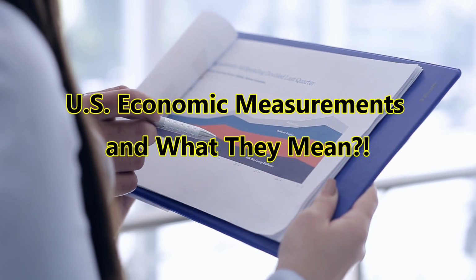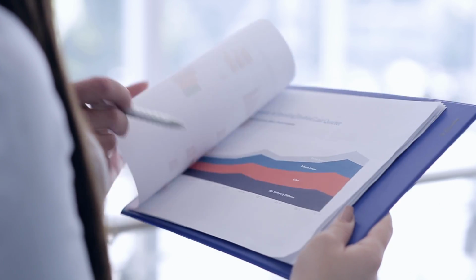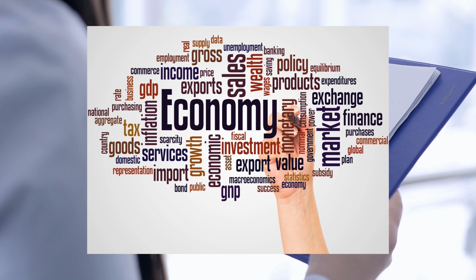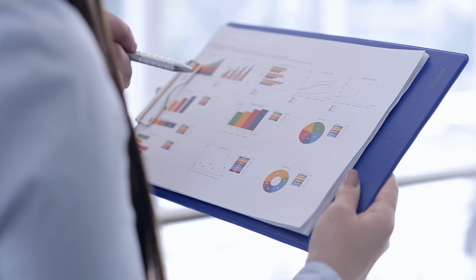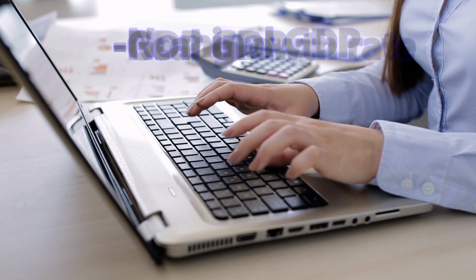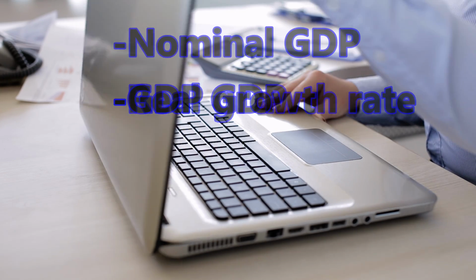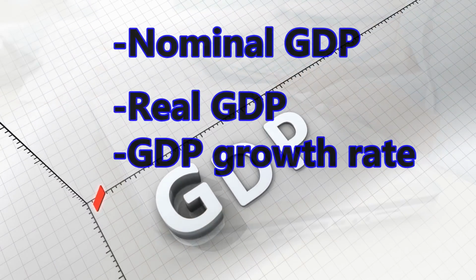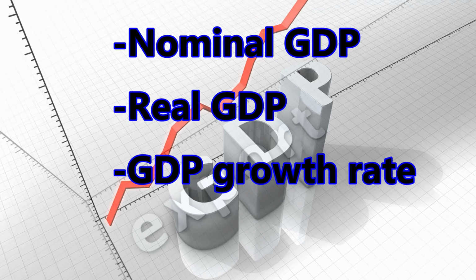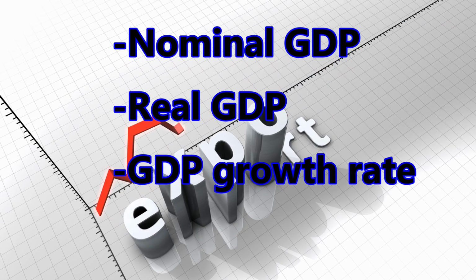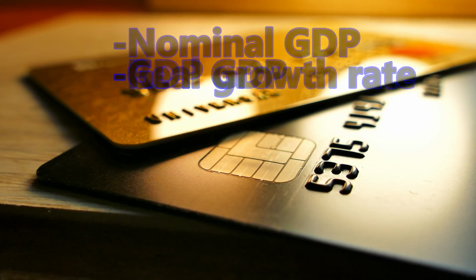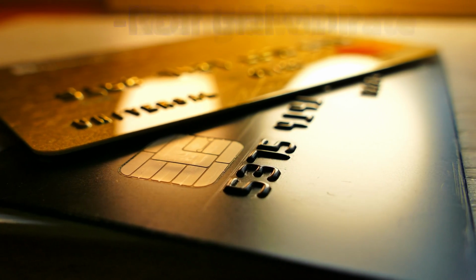U.S. economic measurements and what they mean. Gross domestic product (GDP) is the measurement used to quantify everything produced in the U.S. It's used in three other measurements to help economists gauge the country's production. Nominal GDP. This is an annualized figure showing a country's production level using current prices without compensating for inflation. Real GDP. This does the same, but it removes the effects of inflation. Economists use it to compare GDP over time. GDP growth rate. This ratio uses real GDP to calculate the growth rate compared to the previous quarter or year.